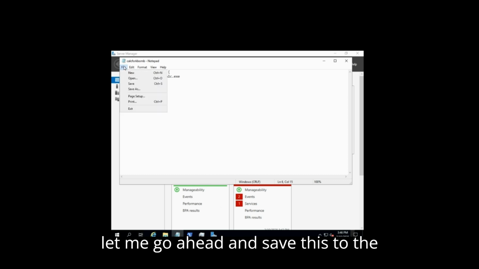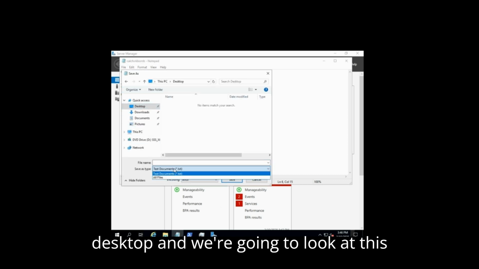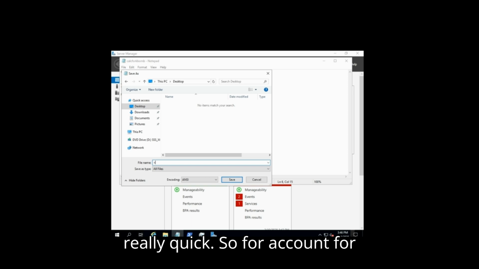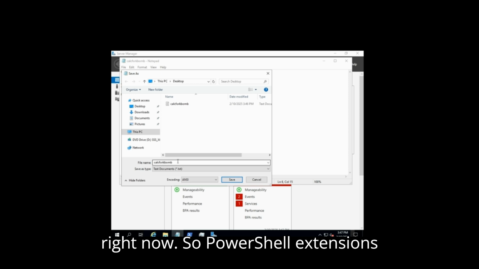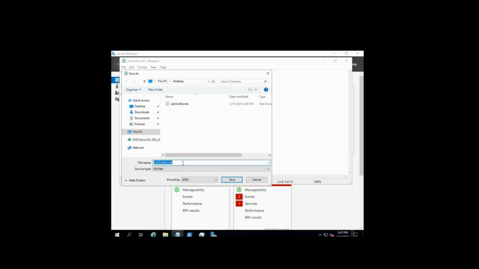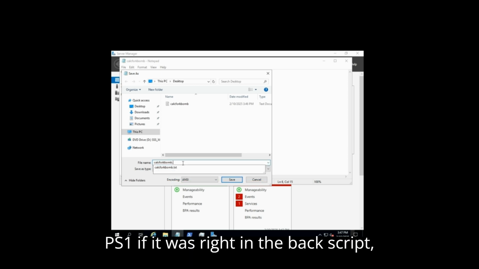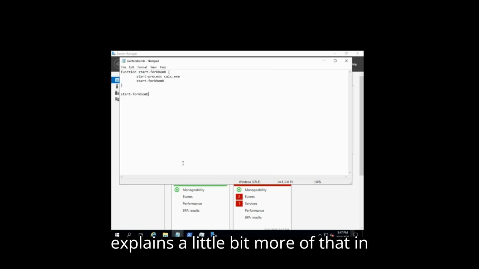So let me go ahead and save this to the desktop, and we're going to look at this really quick. So calc fork bomb. Oh, I didn't give it the PowerShell extension. It's a text file right now. So PowerShell extension is PS1. If it was running a batch script, it would be BAT. I've got a course that explains a little bit more of that in detail, if you want to check it out on Udemy.